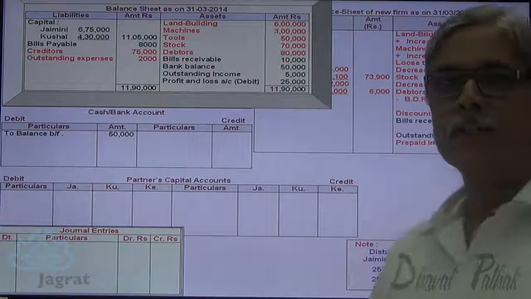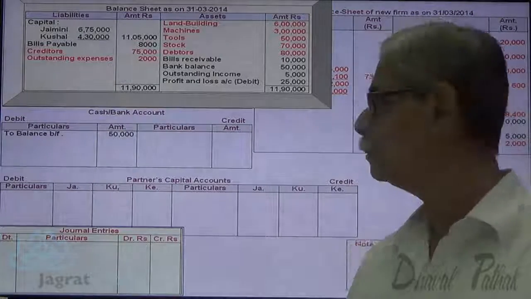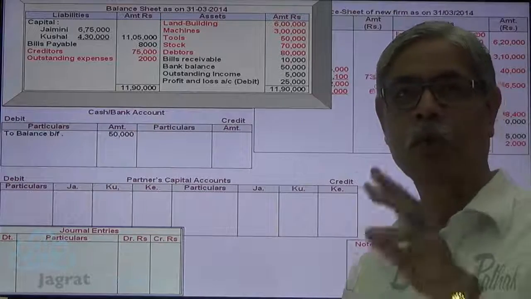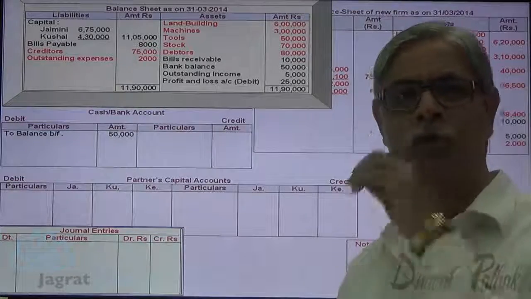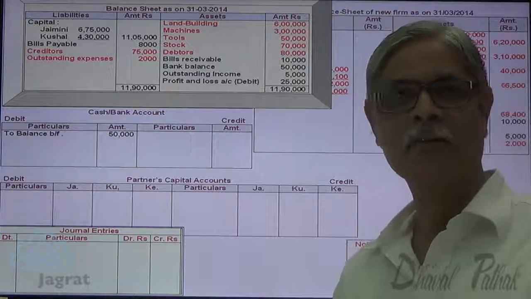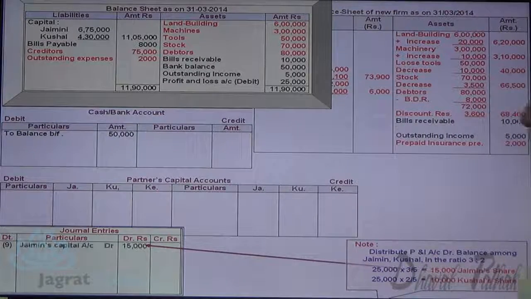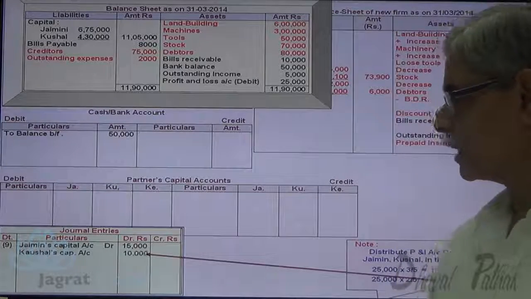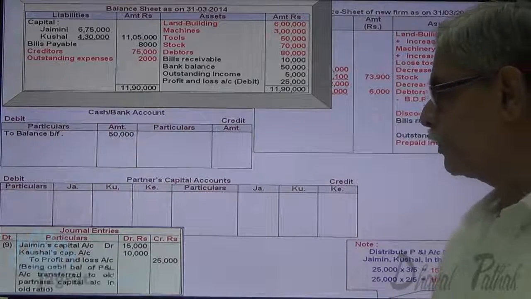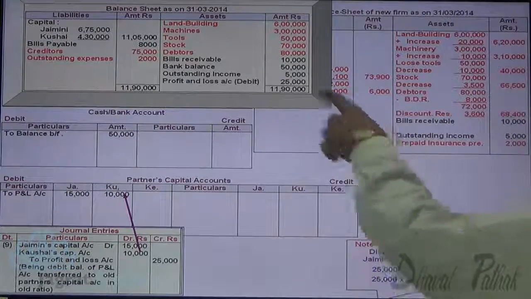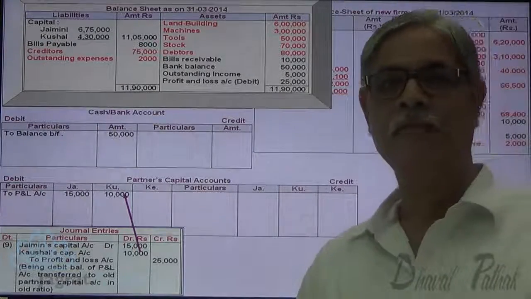Journal entry for that is profit and loss account debit to partners capital account. No, this is not a profit, this is a loss. So partners capital account should be debited, not credited, remember it. So Jaimini's capital account debit, Kaushal's capital account debit to profit and loss account credit. So your capital accounts are debited and the profit and loss account balance is squared. It's nullified.